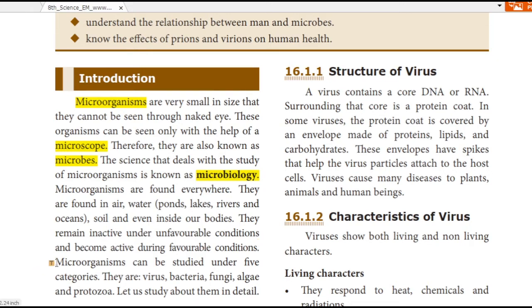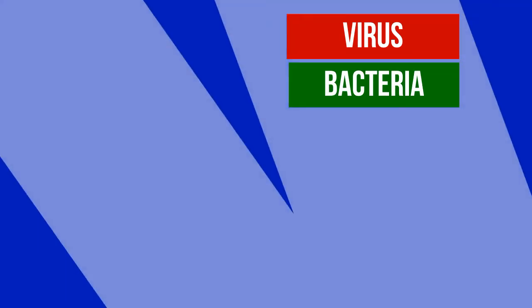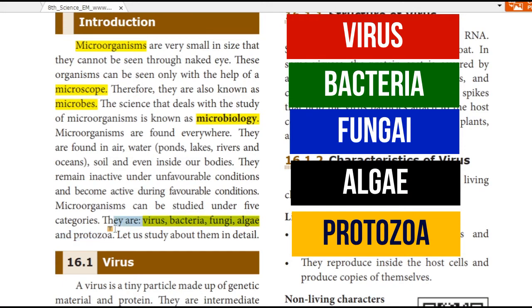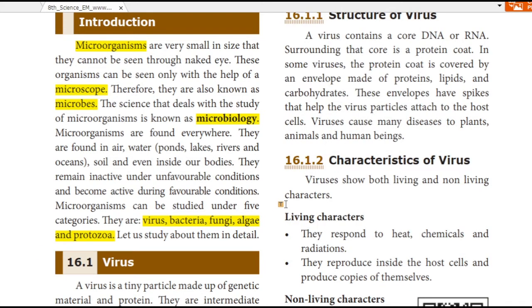Microorganisms can be studied under 5 categories. How many categories of microorganisms? This is important. Virus, bacteria, fungi, algae, and protozoa.